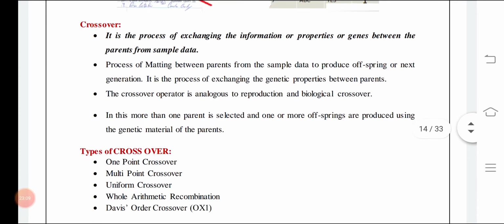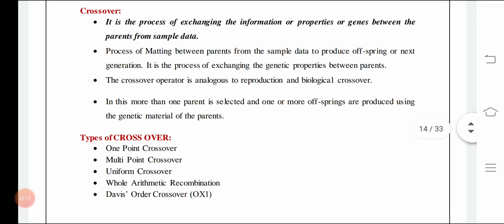Now two more operators are there. Crossover means exchange of information. For example, a person has some qualities and some other person has other qualities, so they will exchange their qualities. They will exchange some characteristics, they will exchange some parameters, and some change will occur in that particular person.